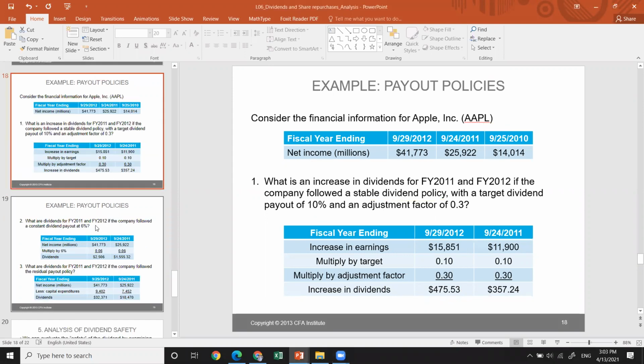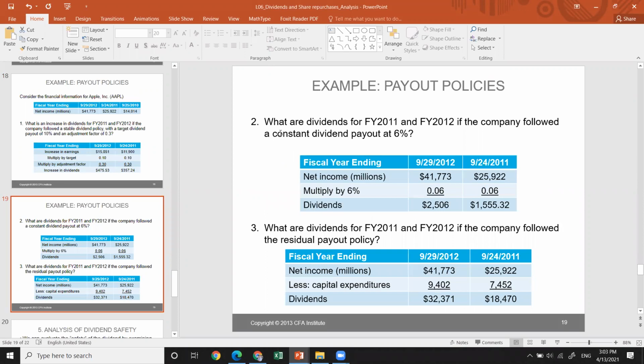But what if we're following a constant dividend payout at 6%? As we said, the formula I previously mentioned is not applicable here. So here, we'll just multiply by 6%. In 2012, the net income or earnings was 41,000, and in 2011 it was 25,000. Then we multiply and we can see by how much the dividend increased if a constant dividend payout policy was employed instead of a stable dividend payout policy.